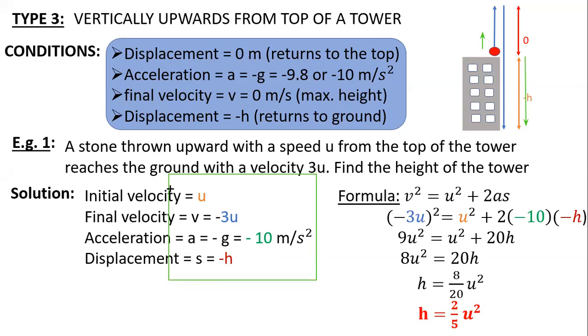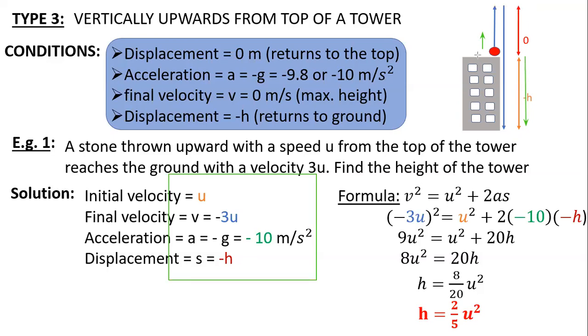Yeah, Anil, tell me. Sir, in this question, when we threw the stone upwards, the acceleration was minus 10, but when it was returning, it was positive. No, you are not taking moving up as one case and moving down as another case. You are taking the whole process as a single movement.